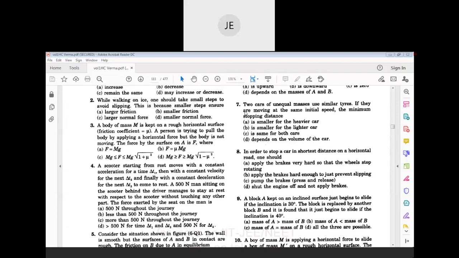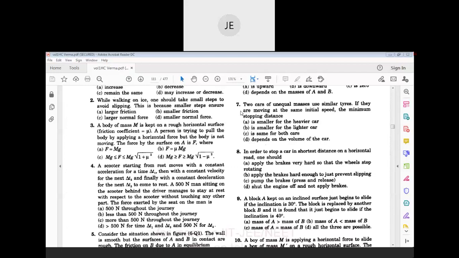The force by the surface on A is capital F. Since the body is not moving, is F equal to mg, or F equal to mu mg, or F in between mg and mg times square root of 1 plus mu square?